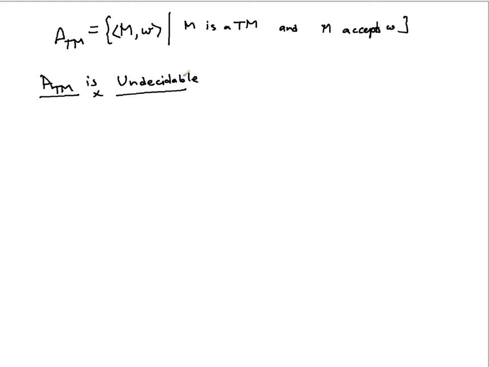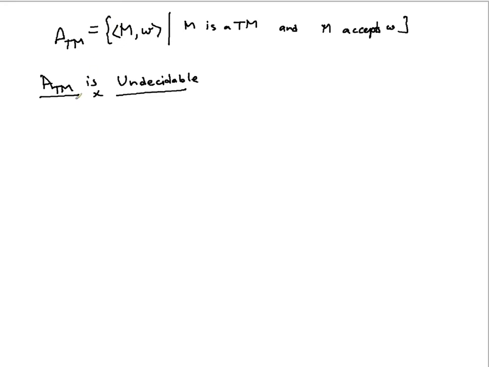Now when you say ATM is undecidable, again we're going to prove it using contradiction. See, this concept that we're going to discuss now is the founding concept for this whole course. If you understand this, you will be able to follow what we were building so far and what we're going to follow in upcoming. This will be the first problem that is being proven undecidable, and after that we're going to really quickly encounter so many undecidable problems, and the proofs will be based on this particular proof. So listen very carefully.